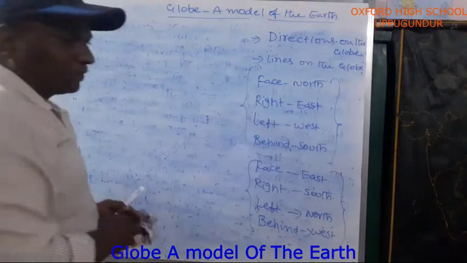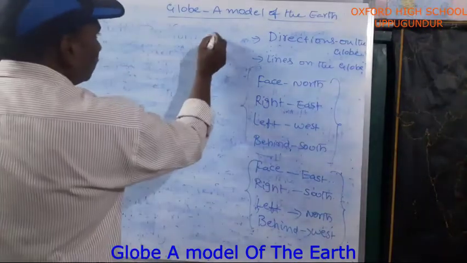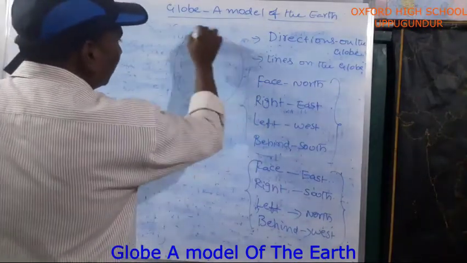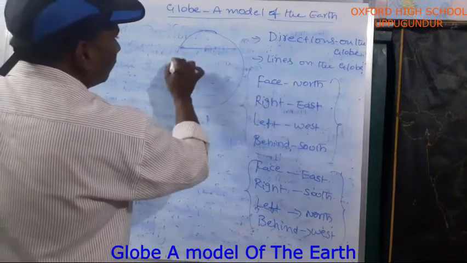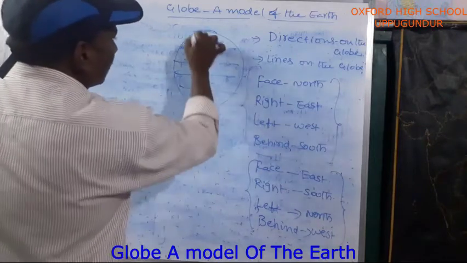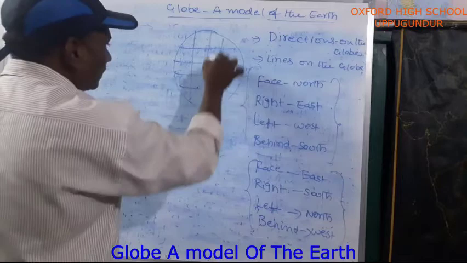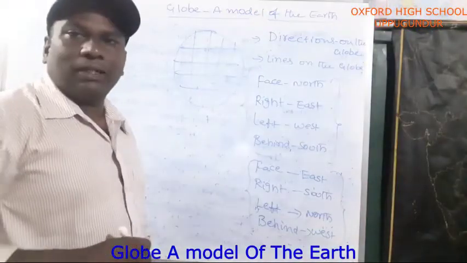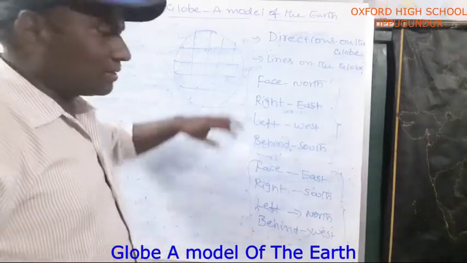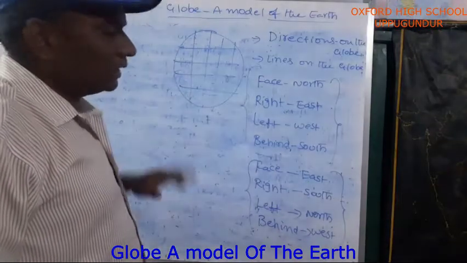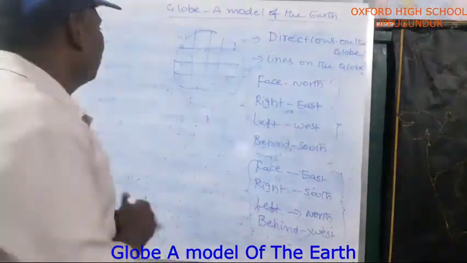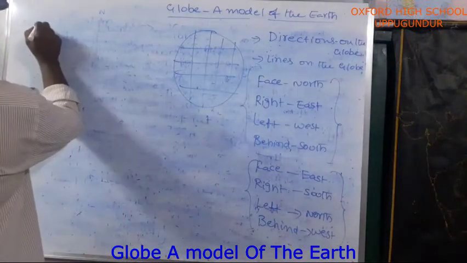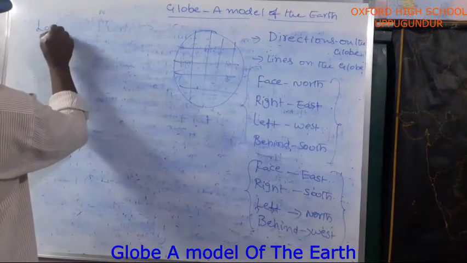If you observe the globe, what can we find on the globe? Apart from the continents and oceans, lines are observed: horizontal lines and vertical lines. First, I will explain about latitudes.